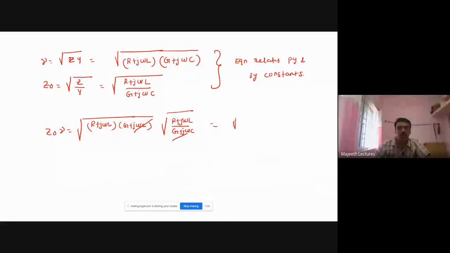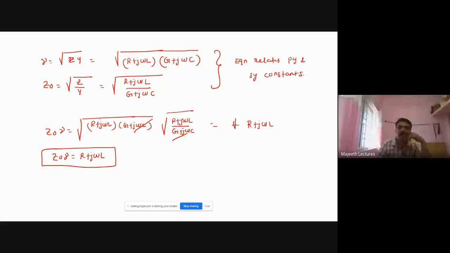So it will be root of R plus j omega L into root of R plus j omega L, that is equal to R plus j omega L. So Z naught into gamma is equal to R plus j omega L. This is another equation.